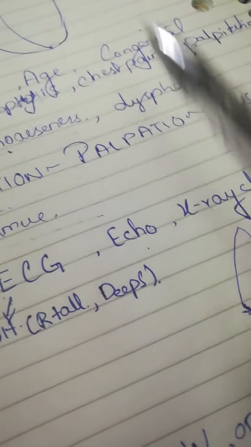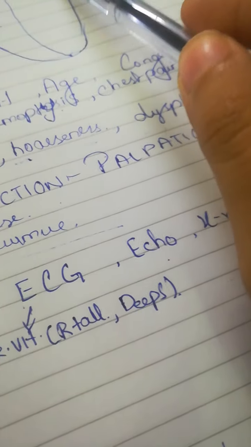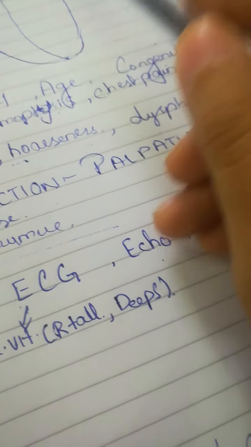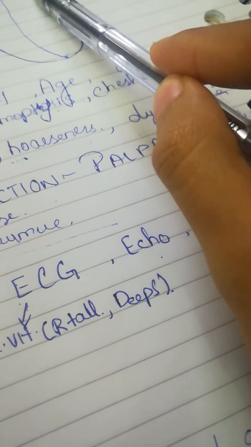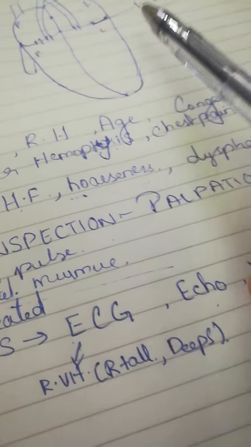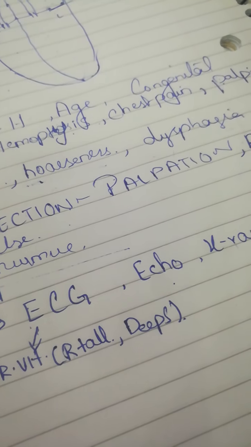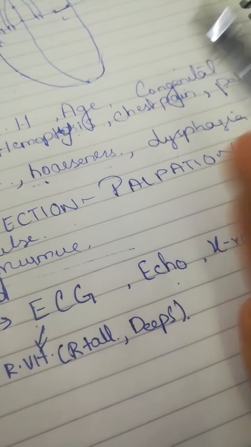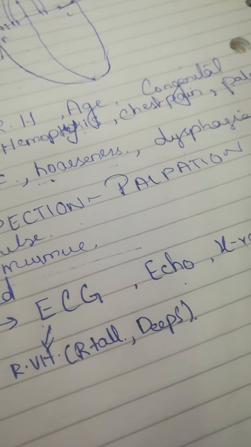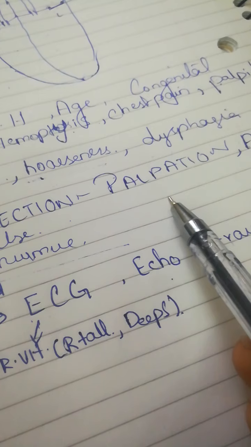On palpation, since the mitral valve is located where we palpate the apex beat, the apex beat is very important to palpate in this condition. What we will see is that the apex beat will not be displaced in most cases, but if the patient has silent MS, which we will discuss later on, then it is possible for the apex beat to be displaced.